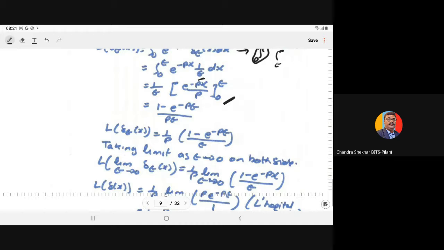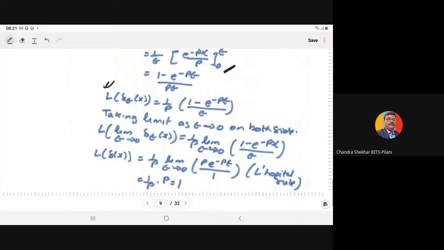So this is the value of the Laplace of delta epsilon x, which is 1 upon p times 1 minus e to power minus p epsilon upon epsilon. Now, as you take the limit epsilon tends to 0 on both sides, the limit of Laplace of delta epsilon x is equal to 1 upon p, limit epsilon tends to 0, 1 minus e to power minus p epsilon upon epsilon.